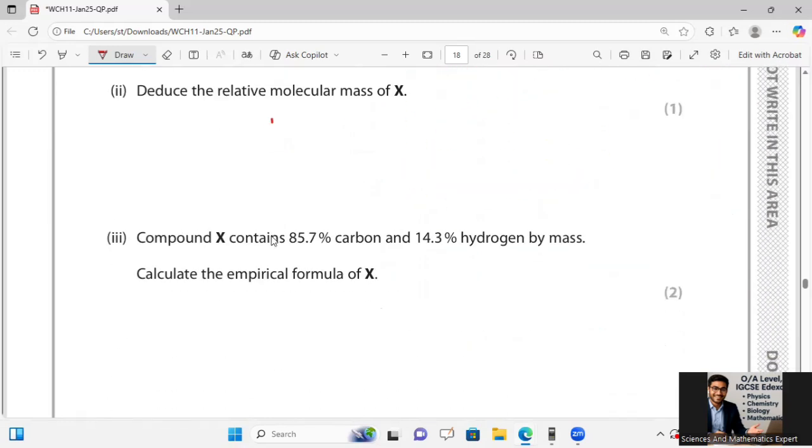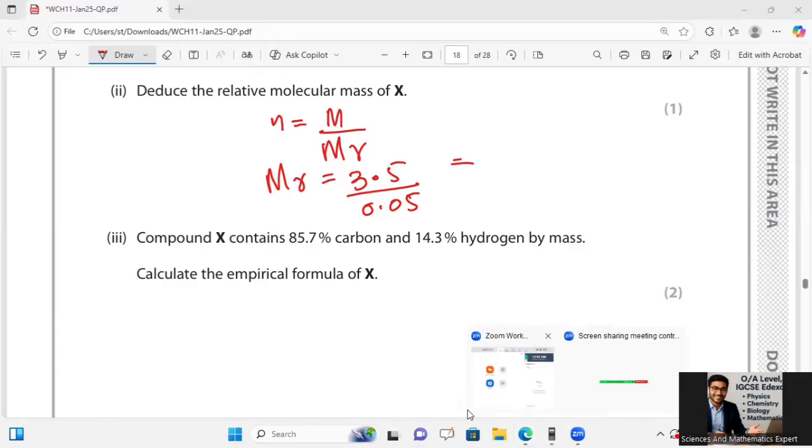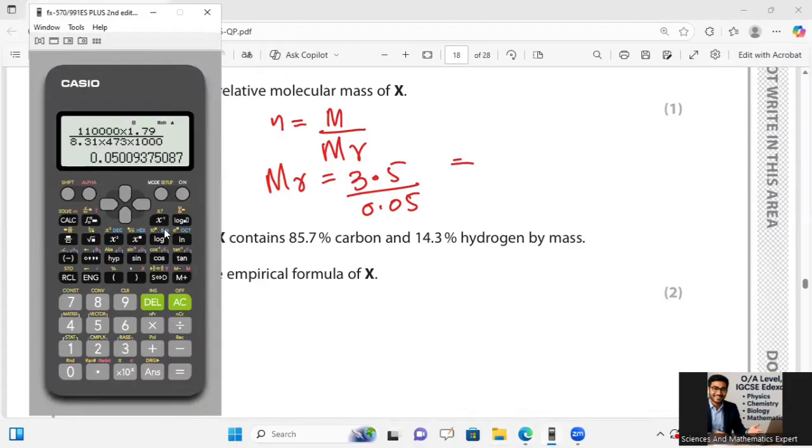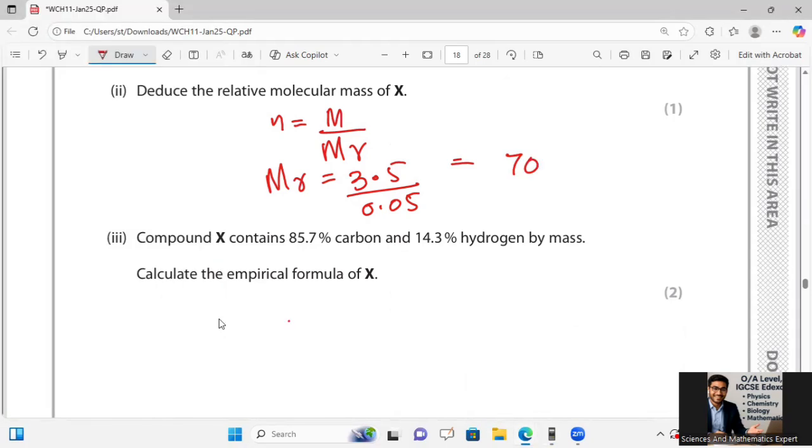Number of moles is equal to mass in gram over Mr. So relative molecular mass Mr is equal to mass in gram, 3.5, divided by number of moles, 0.05, which equals 70 gram per mole.